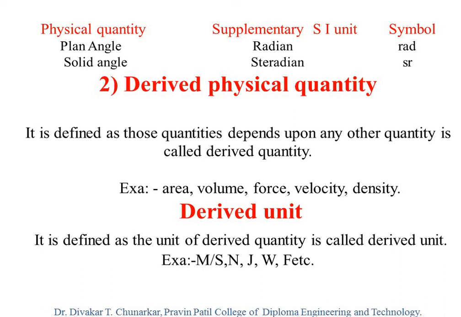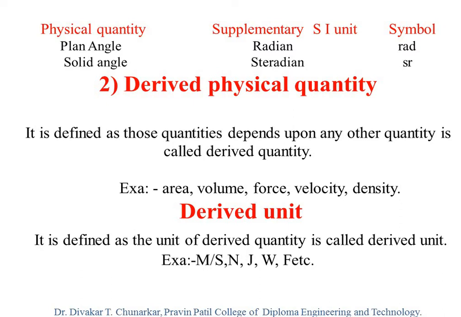Keep in mind, you have to remove the words "does not" from the sentence, and then you get the definition. So this is the slight difference between derived quantity and fundamental physical quantity. In the case of fundamental physical quantity, those quantities that do not depend upon any other quantity are called fundamental quantities, and those quantities that depend upon any other quantity are called derived quantities.